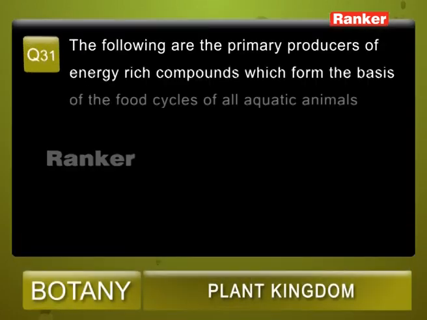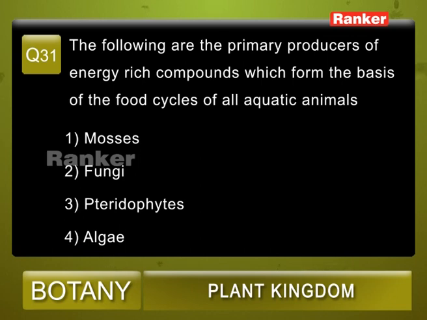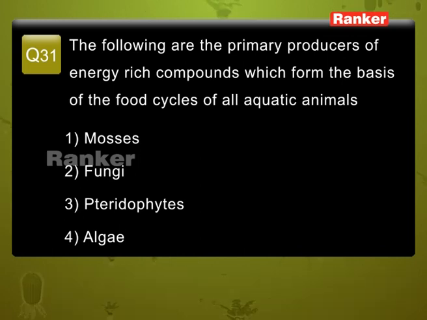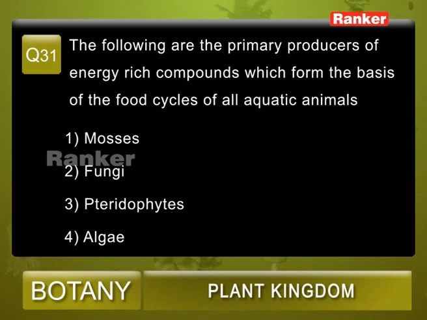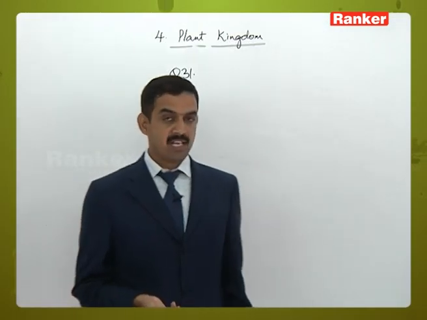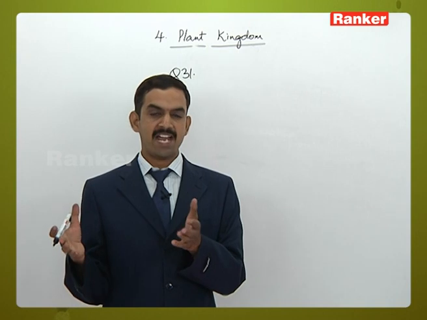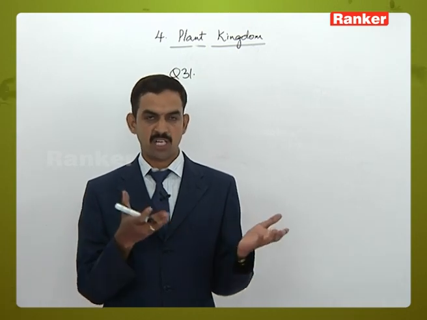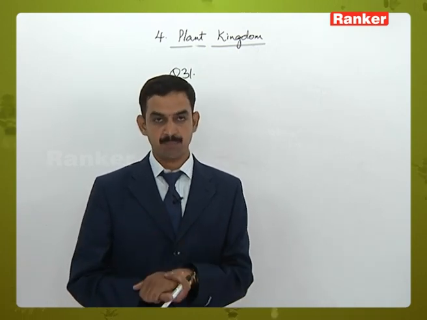Question number 31, the following are the primary producers of energy rich compounds which form the basis of food cycles of all aquatic animals. The given options are 1. Mosses, 2. Fungi, 3. Pteridophytes, 4. Algae.